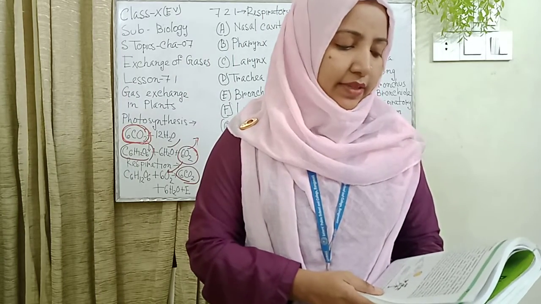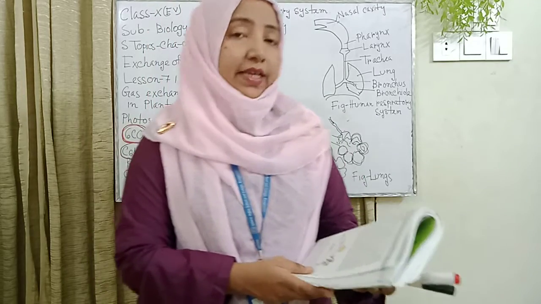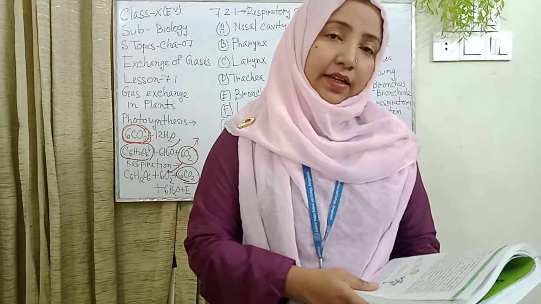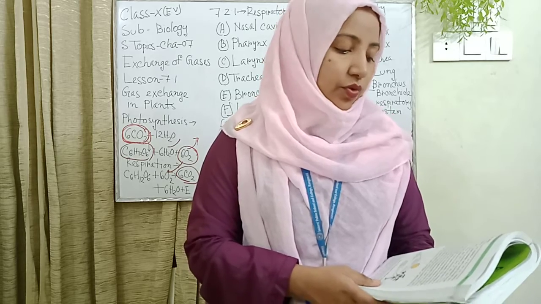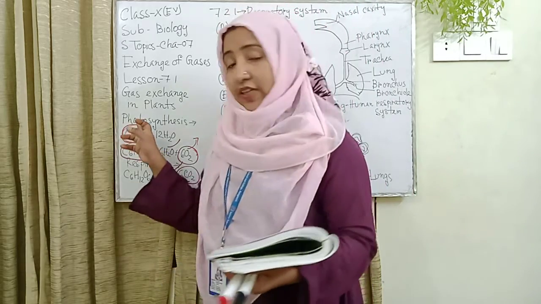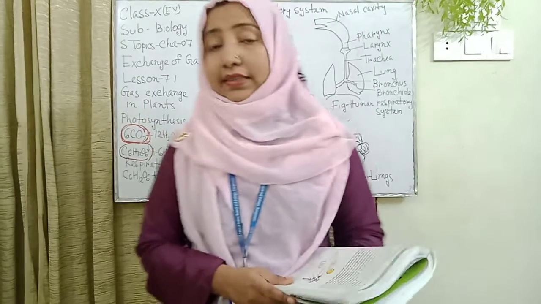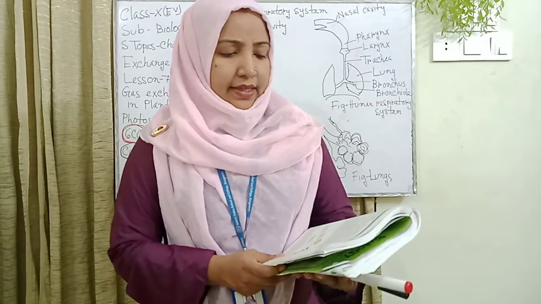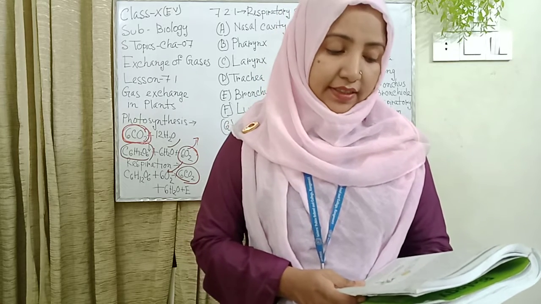We know that photosynthesis and respiration are two very important processes in the plant. A plant exchanges gases mainly through these two physiological processes, photosynthesis and respiration. These two processes are accomplished through many chemical reactions.